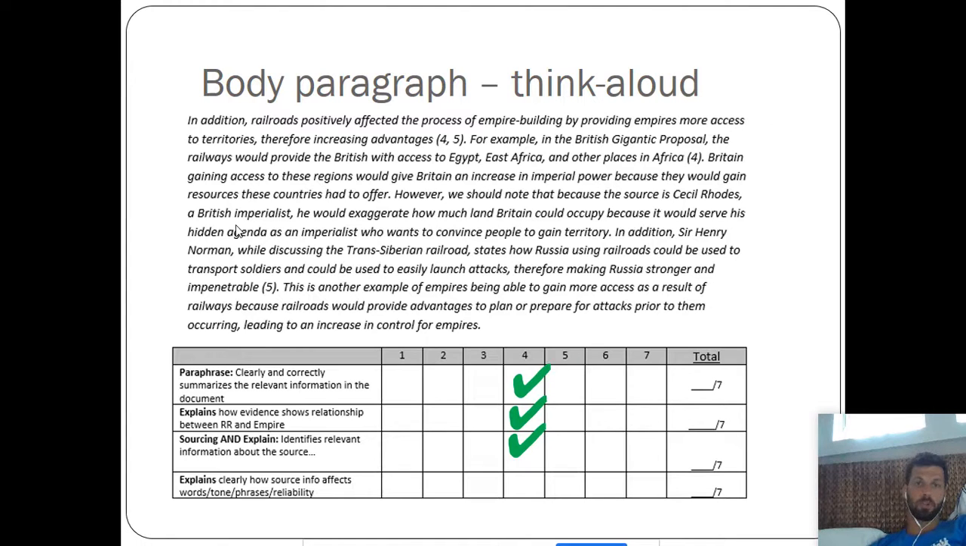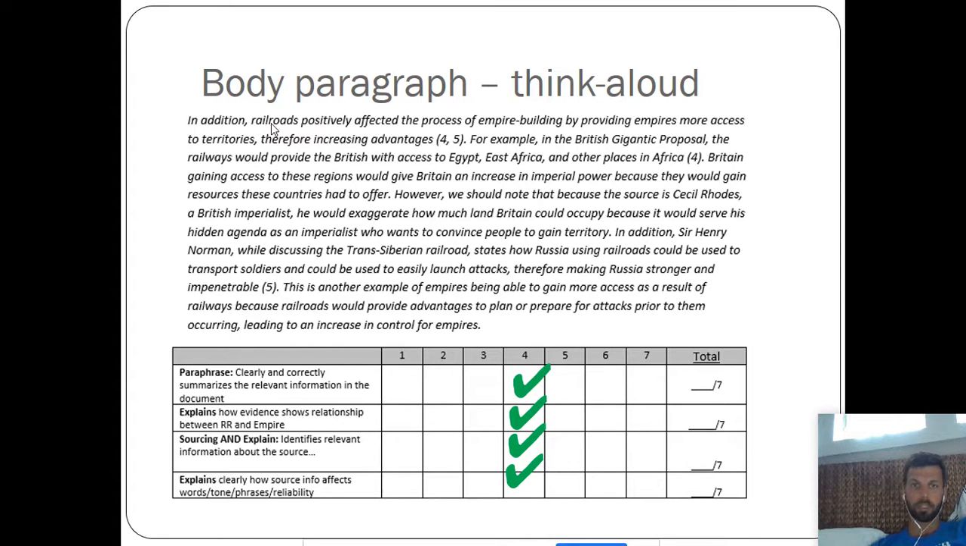Because he's Cecil Rhodes, a British imperialist, he would exaggerate how much land Britain could occupy because it would serve his hidden agenda as an imperialist who wants to convince people to gain territory. So the student has linked Cecil Rhodes' identity as an imperialist with the content of the document, which is exaggerating how much land Britain could occupy. So they get the full sourcing analysis points there. Okay, I'm going to keep going.